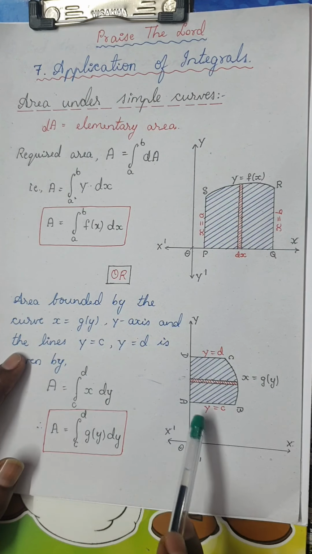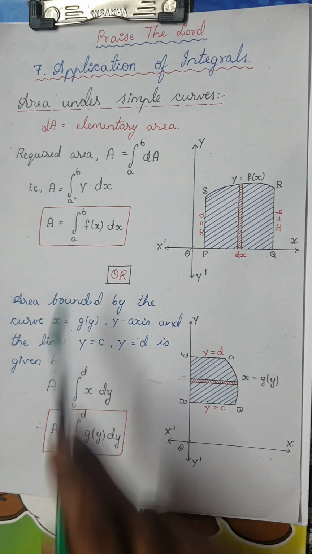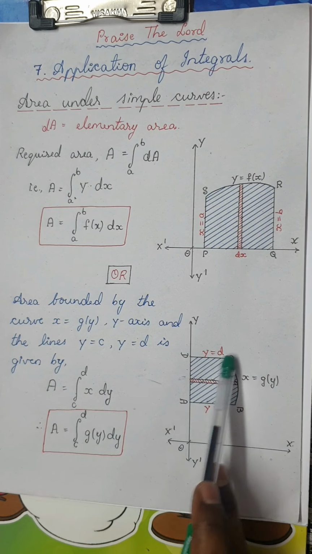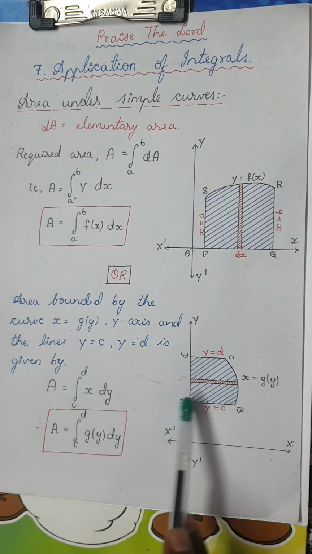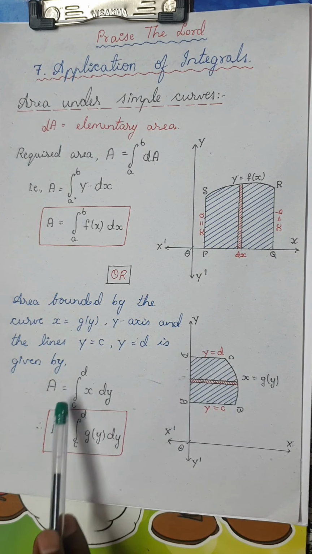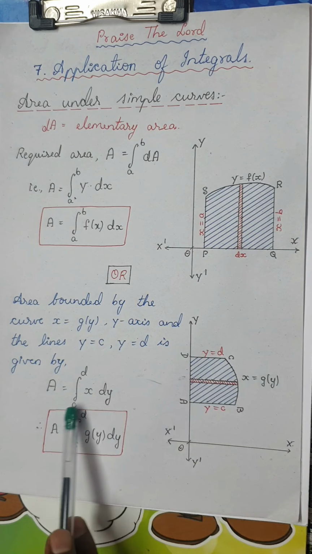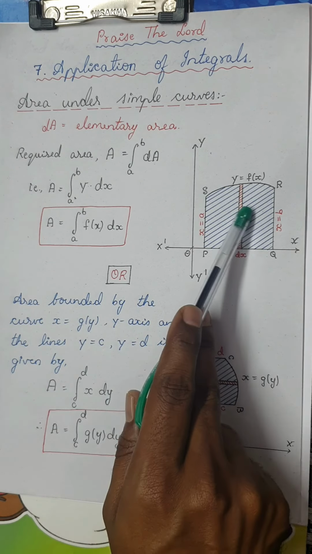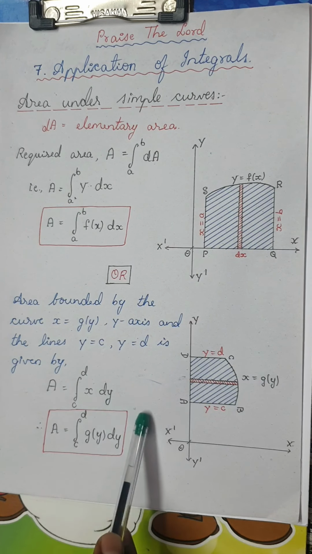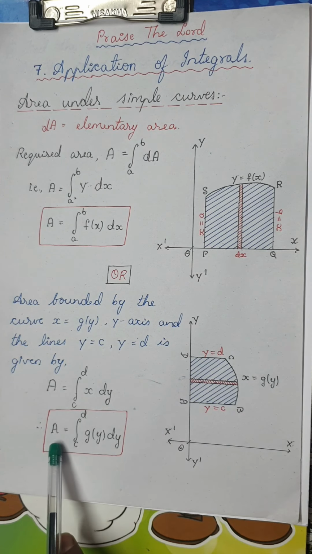And the lines y is equal to c and y is equal to d. So I want this area. As in the previous case, A is equal to the integral from y is equal to c to y is equal to d. Remember, you are finding the area along y-axis, so you take it as x dy, because x is a function of y. If it is along x-axis, you take y dx. If it is along y-axis, it is dy. And x would be a function of y. So it's a very simple formula.